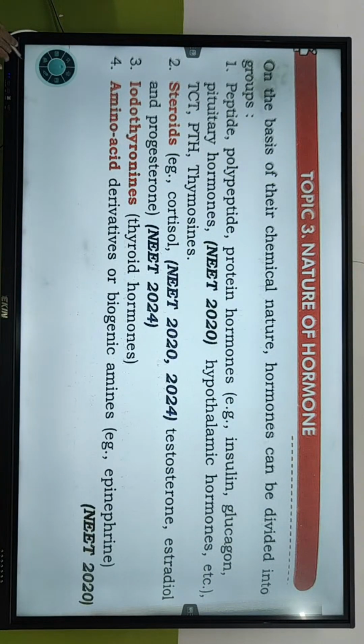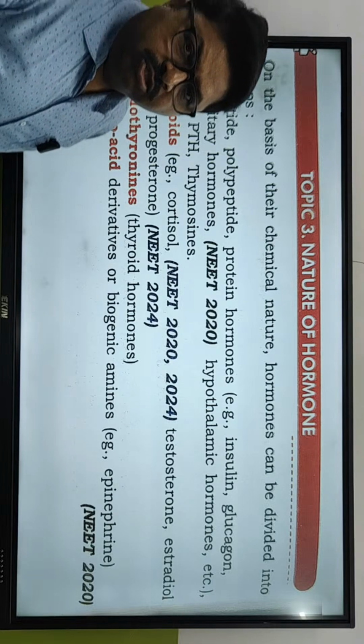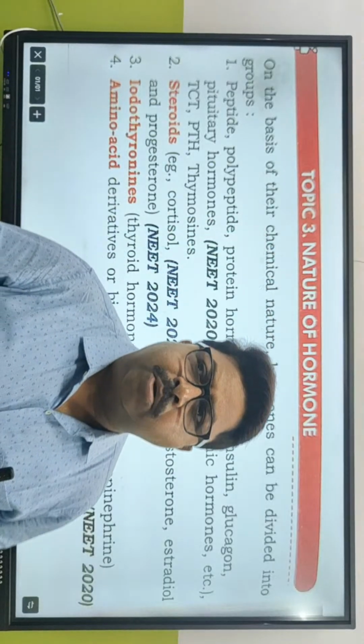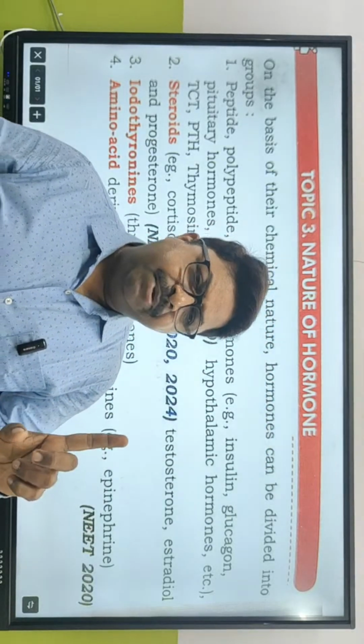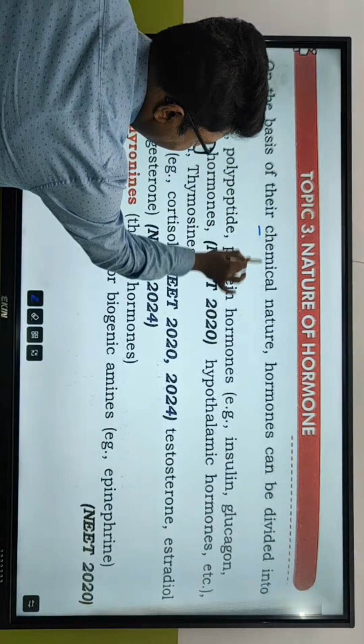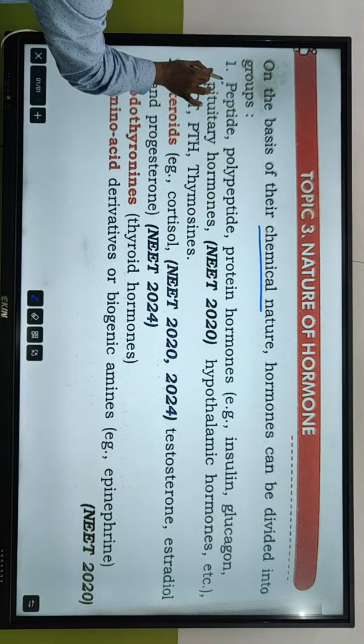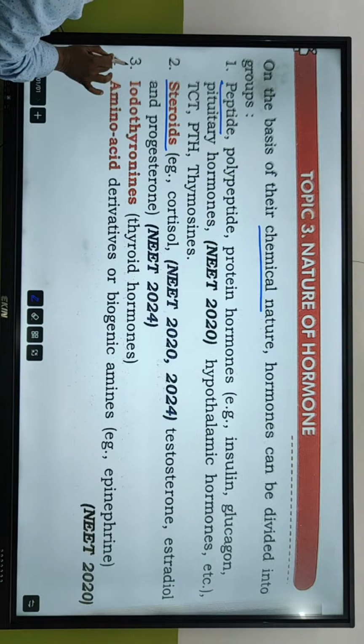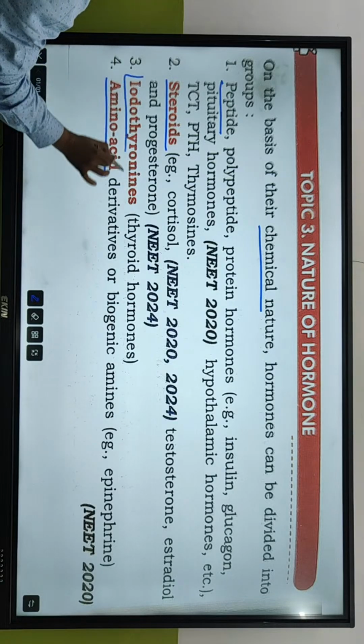Come down to the next topic, which is called the nature of hormones. Last day, in the very first class, we talked about three different types of hormones: amino hormone, peptide hormone, and steroid hormone. On the basis of their chemical nature, hormones can be classified into groups: peptide, steroid, and amino. Some of them are iodothyronines,